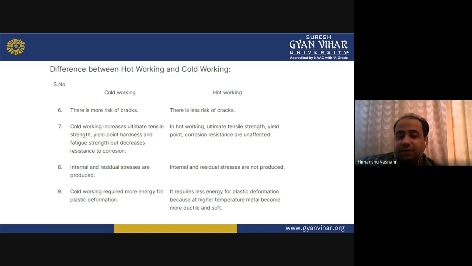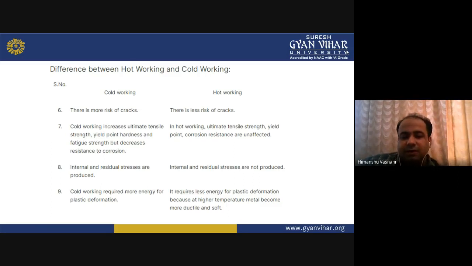In hot working, ultimate tensile strength and yield strength, as well as corrosion resistance, are unaffected. Now in cold working, internal and external stresses are produced. Obviously, you are not heating it, so obviously stresses will be produced. And in hot working, internal stress and residual stress are not produced.